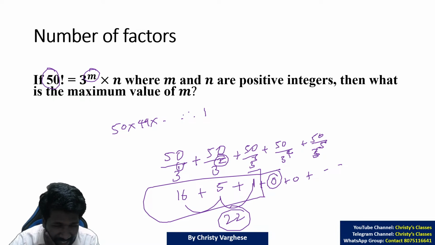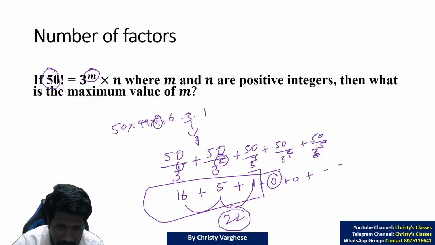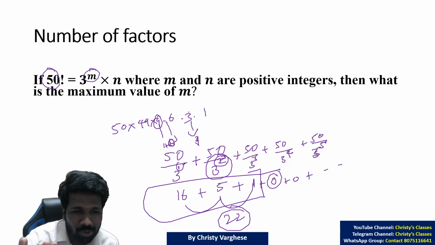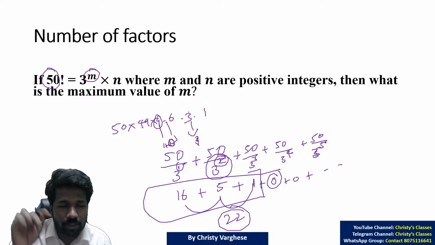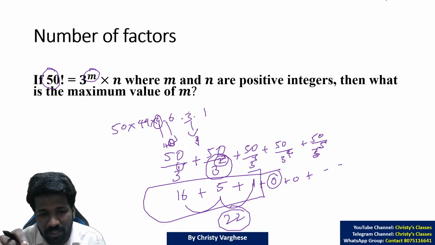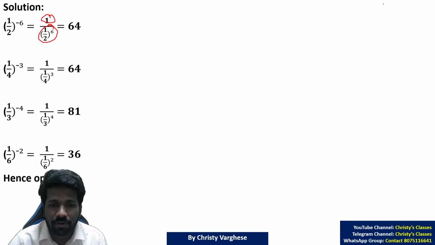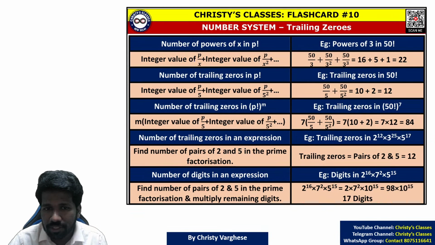The reason behind it is very simple. If you write a few of these numbers, you will get an idea. 3 has one 3 in it. 6 has one 3 in it. 9 has 1 plus 1 threes in it. To find the extra 1, that is why you are dividing by 3 square. Again, for new students, I think that will be confusing. Those of you who already attended my classroom coaching program, I think you already remember we discussed this concept in detail. Now for time's sake, we will just keep it as a formula or a generalized version.